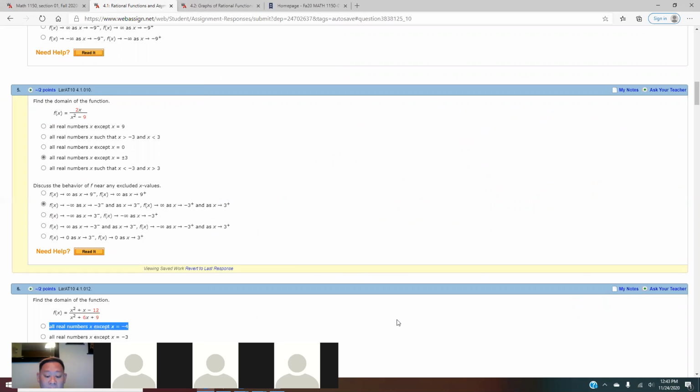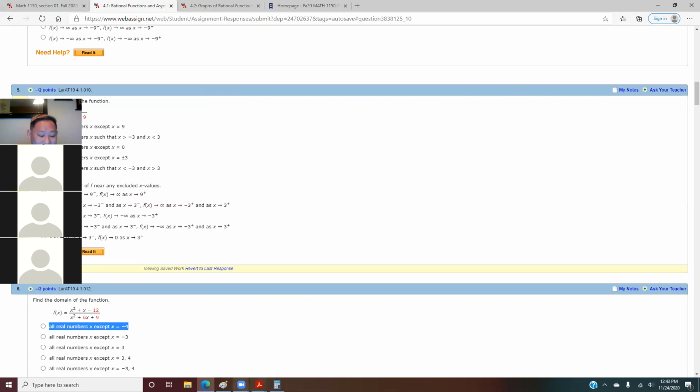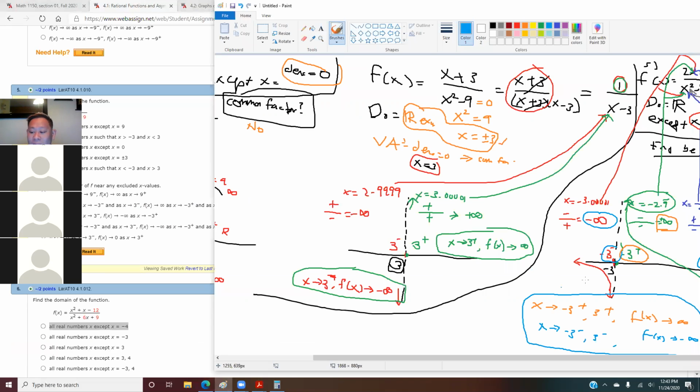Now, a lot of students say, David, is that always like that? When you see a 3 minus, it always goes to negative infinity. If you got pluses, it goes to positive infinity. The answer is no. It's not always like that. It's just coincidentally, this question looks something like this. Okay, not always like that.